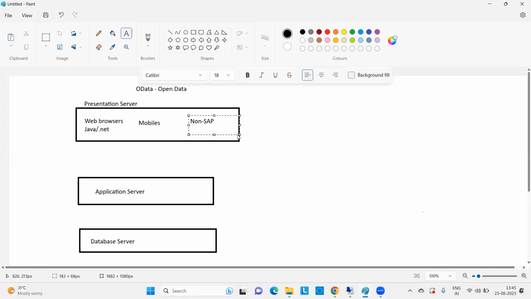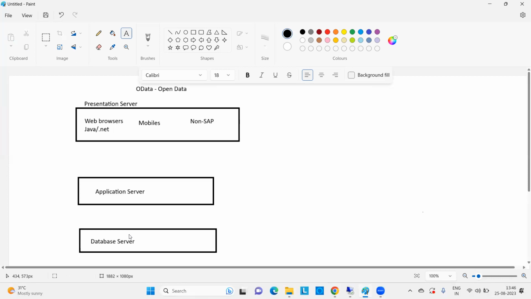Then there are non-SAP systems. A few other systems are there, like Oracle Labs or PeopleSoft, a few more ERP products or non-ERP products, whatever it is. If you want to display the data in a graphical way other than SAP, then we can also connect from that non-SAP to SAP. Here the presentation servers will be different servers, and the application server is SAP and the database server is SAP, right?